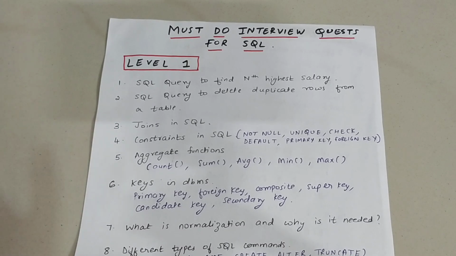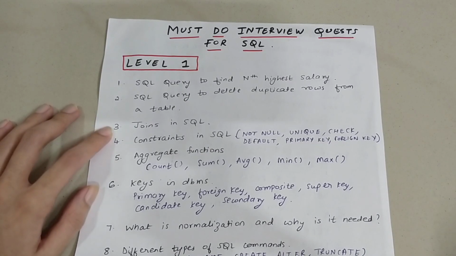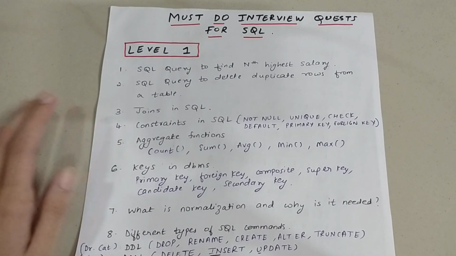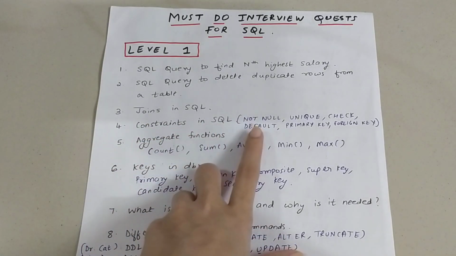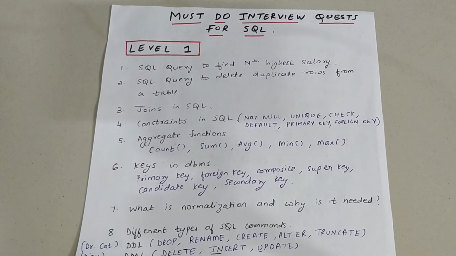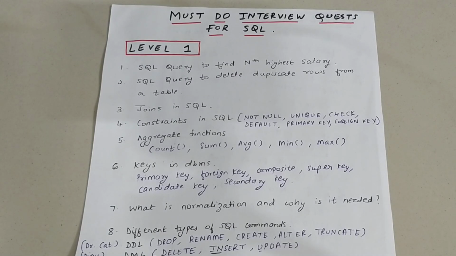Now the third question is joins in SQL. You need to be very clear with joins in SQL. Then our fourth question is constraints in SQL. You need to be clear with all the constraints, that is not null, unique, check, default, primary key, foreign key, all of those.